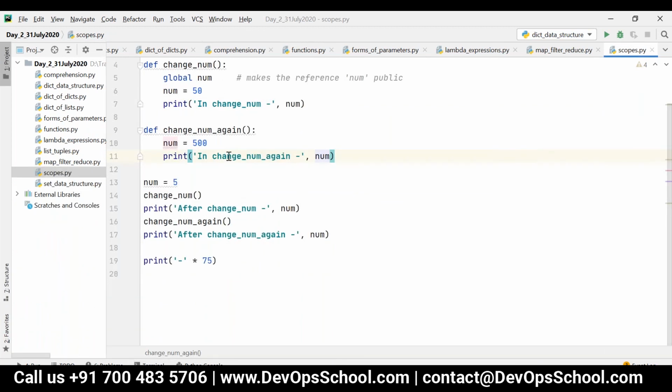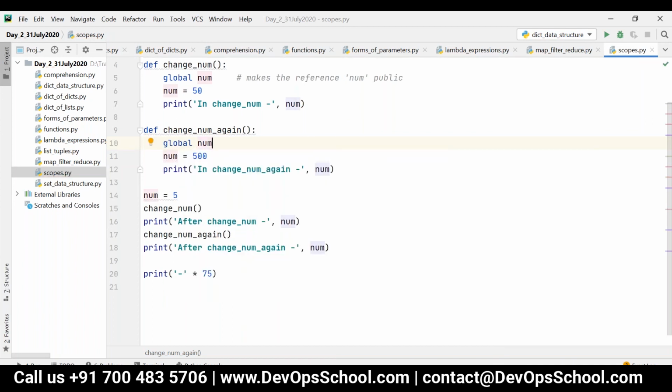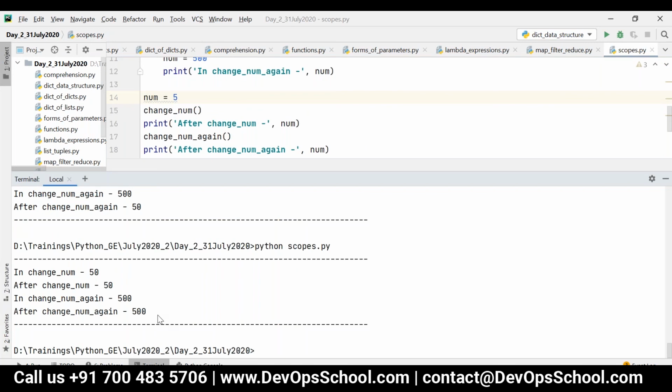So if you want the changes made in this particular function to be reflected even outside the function, in this function also I have to say global num. In each and every function, I have to say global num. Only then, if you change anything, will that be reflected. Otherwise, it is not. Okay, so now look at this 500. Got it, Ajmal?